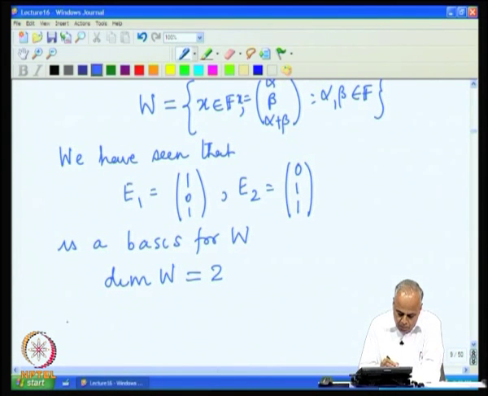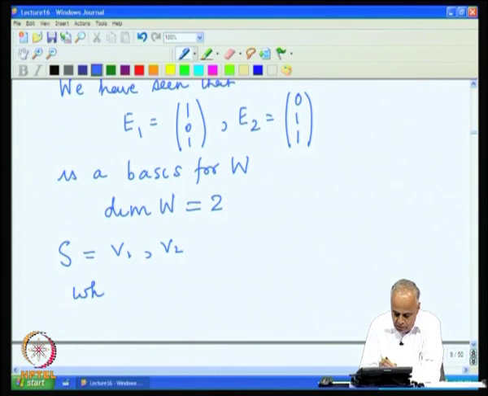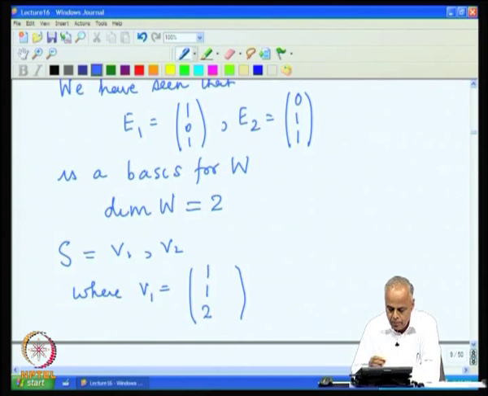Now, suppose I take the set S, which is V1 and V2, where V1 is the vector (1, 1, 2) and V2 is the vector (1, minus 1, 0).